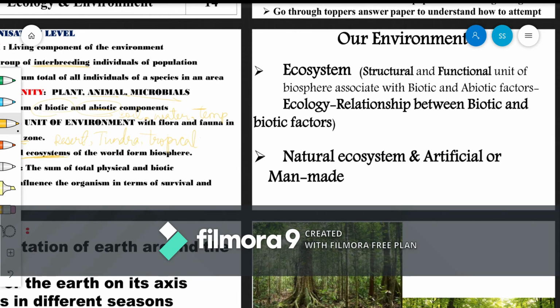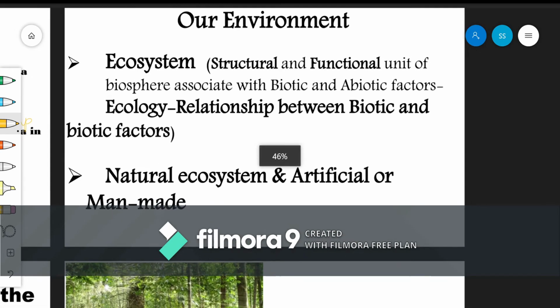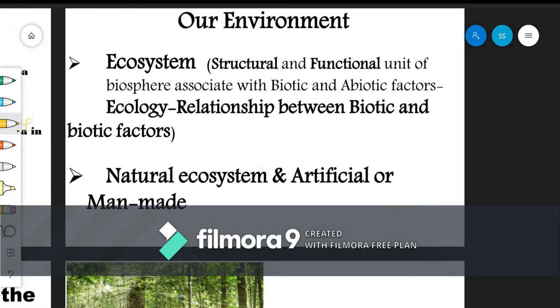Now let's move to the actual topic of the chapter. Ecosystem is the structural and the functional unit of the biosphere, which associates with the biotic and the abiotic factors.